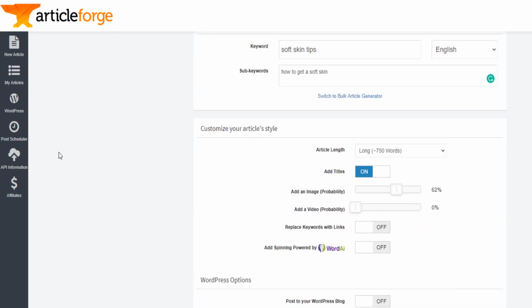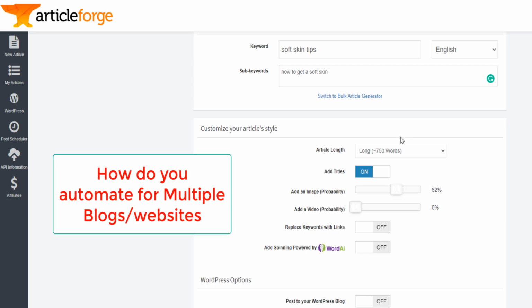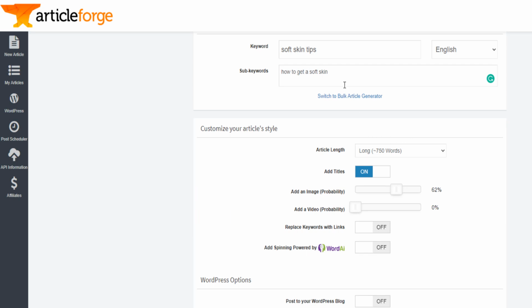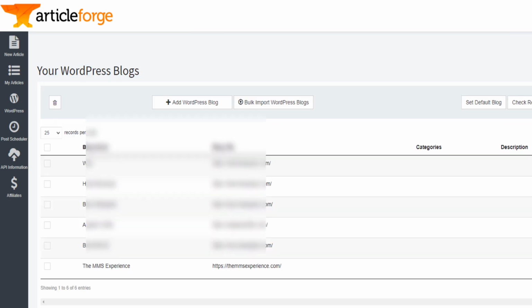Now how do you automate that for multiple blog posts? Suppose I want to write an article for my beauty blog. If you click on the link below, you access Article Forge, maybe the free trial, or maybe if you've bought it.